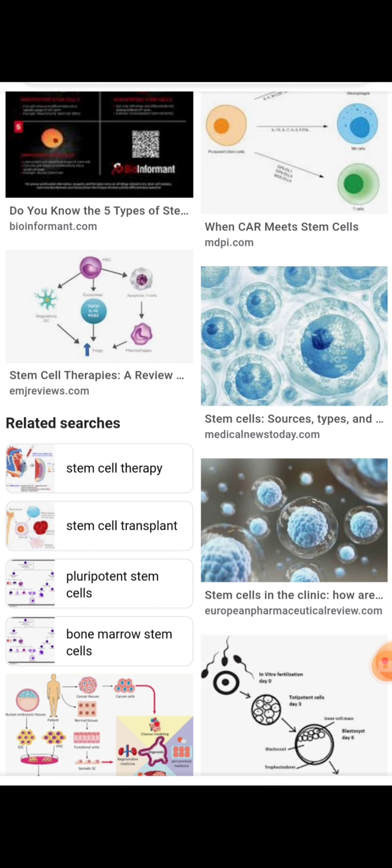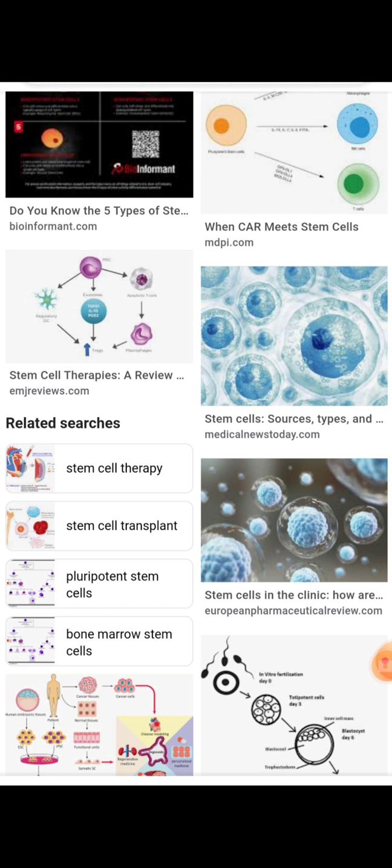Unipotent stem cells are differentiated from multipotent stem cells. Each unipotent stem cell gives rise to a single modified cell type. Example, the cells of mast tissue can be differentiated into mast cells only.